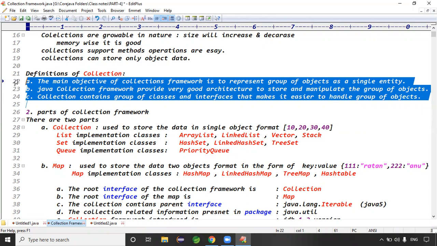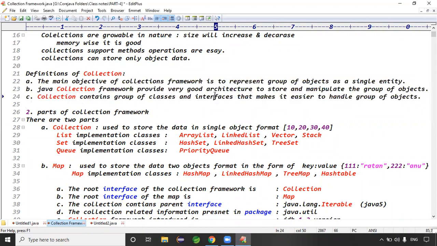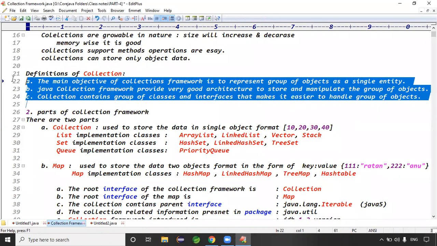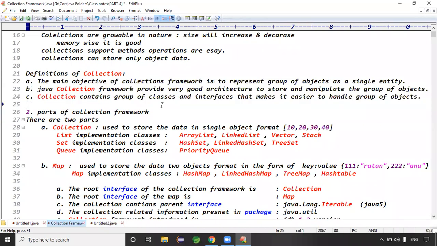Managing the object by representing the group of objects as a single entity. Second, it provides a good architecture to store and manipulate a group of objects. And last, the collection contains a rich number of classes and interfaces that are easier to handle the group of objects and to manipulate them. You got the clarity, right?